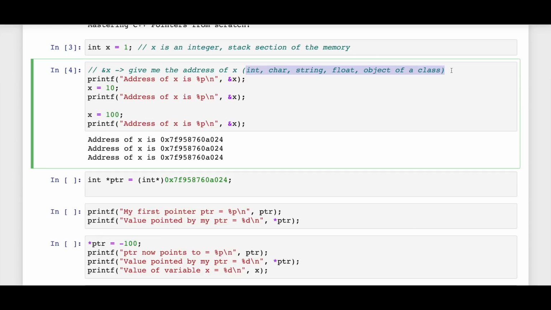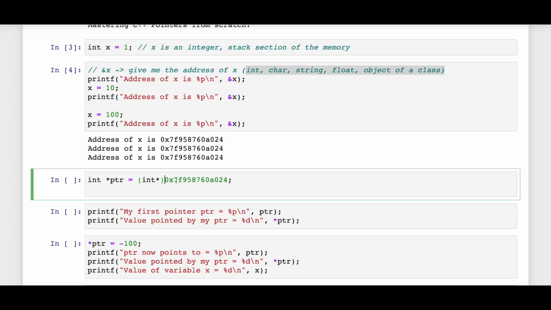What is something? Something is exactly the thing it's pointing to. So how do you create a pointer which points to x? What essentially that means is you have to create a pointer that has this memory address. And how do I do that? Well, I can do it something like this. I copy this address and I paste it over here and I cast it into integer pointer. So this is the notation or syntax that you need to remember.